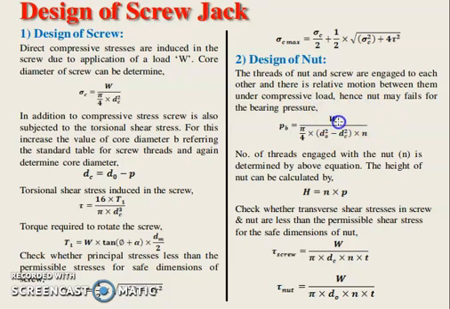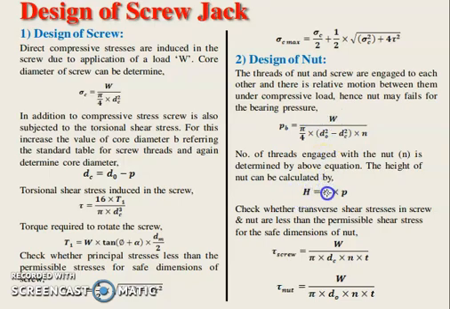So bearing pressure is equal to W upon pi by 4 into do square minus dc square into n, where n is the number of threads engaged. From that equation, the number of threads is calculated for a particular bearing pressure or compressive load.